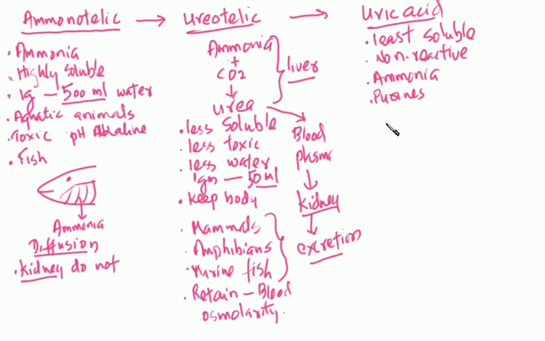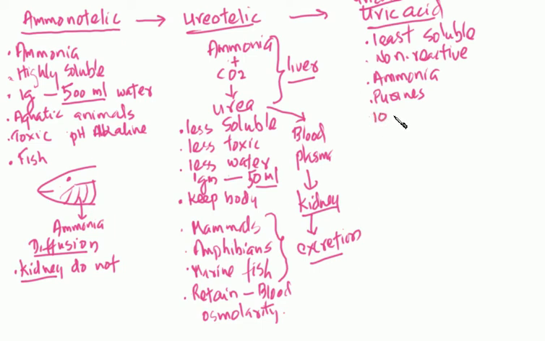These animals are called the uricotelic because they excrete uric acid. And being the least soluble, animals can maintain it in the body for a longer period of time, more quantity of the waste product without affecting the cells.